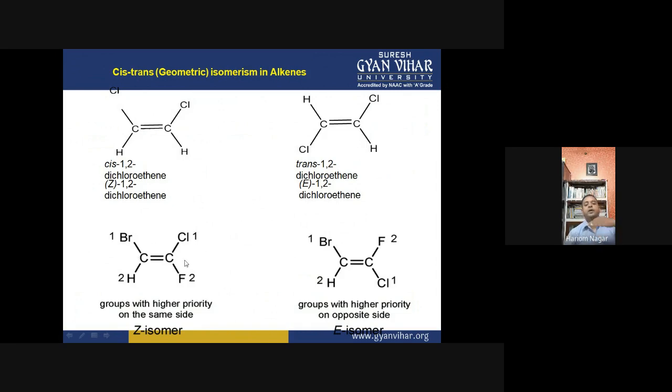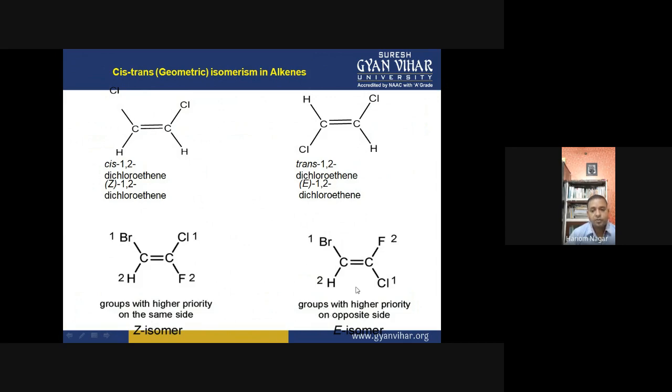If you pass a plane through this double bond, these first priority groups are on the same side, and this is called the Z isomer, right?